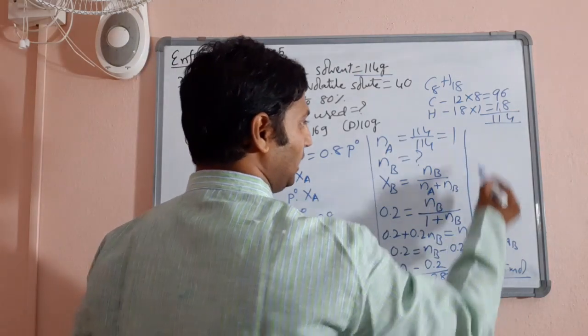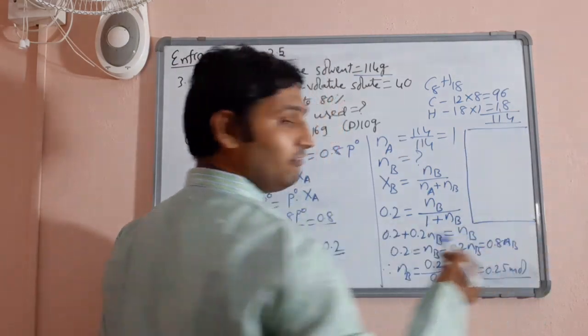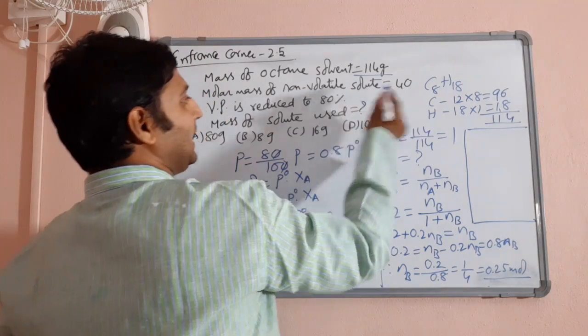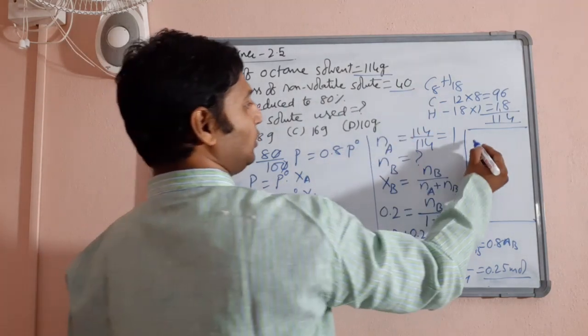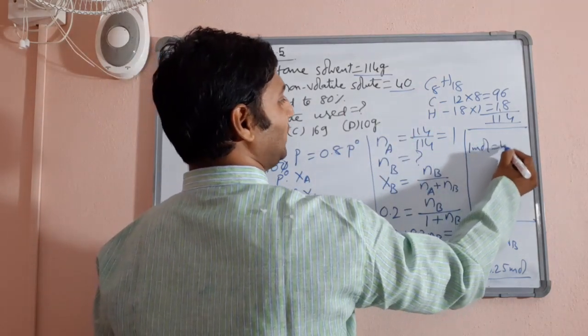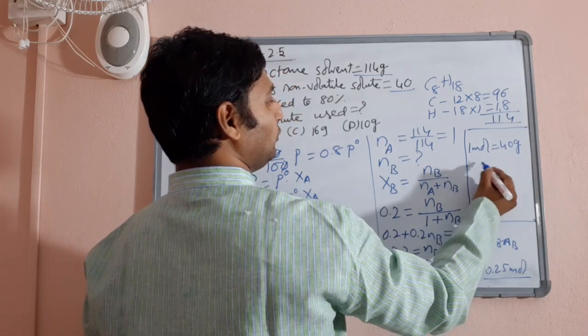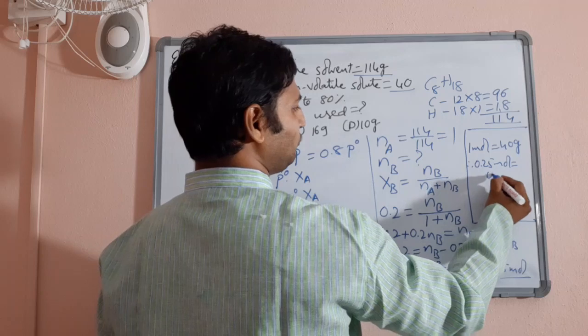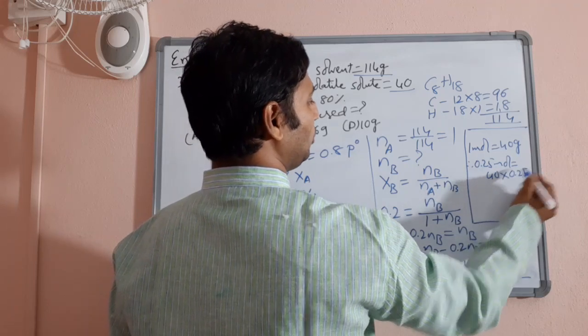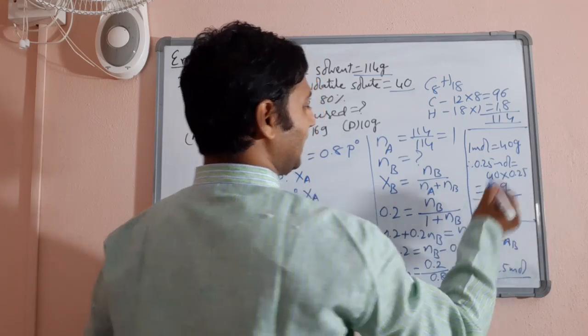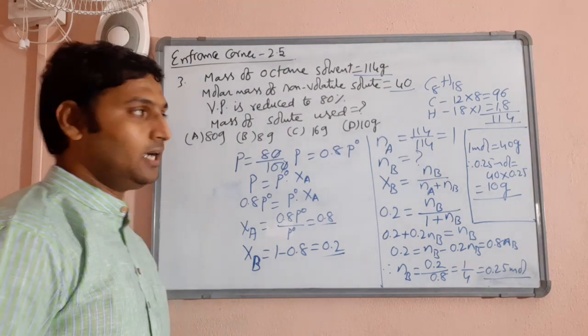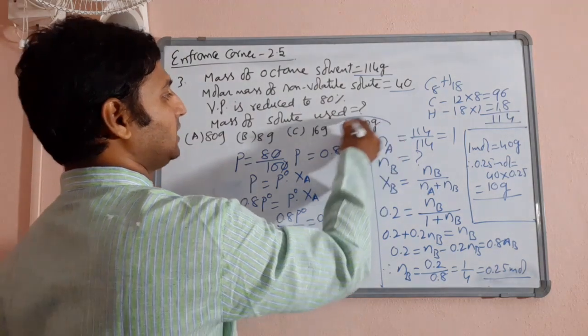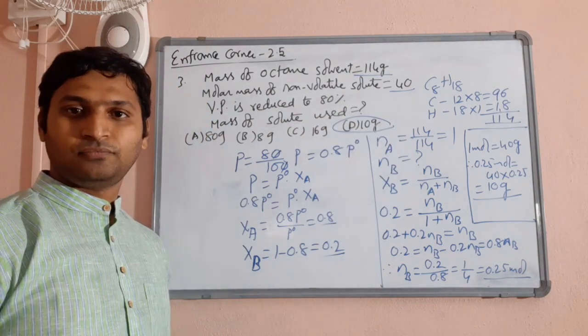Then last step I will do here. You want the weight of solute. He has given molar mass is 40. So 1 mole of solute is 40 grams. Therefore 0.25 moles is equal to how many grams? Nothing but 1/4. So 40 into 0.25 gives you 10 grams. Is that clear? So your answer is option D, 10 grams.